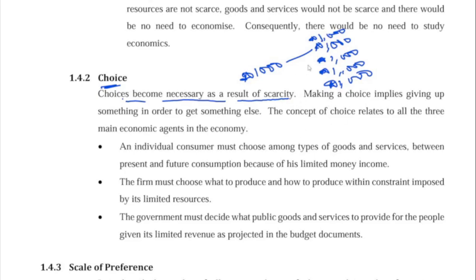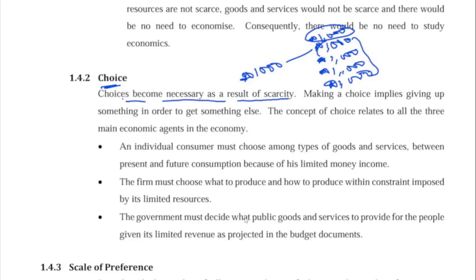It means you have to give up something in order to get something else. So in order to get this first one, that means I'm giving up these other ones. In order to get this one, that means I'm giving up this one and this other one. And that concept relates to all the 3 main economic agents, and you can read it in your material. But this is what choice means: giving up something in order to get something else.